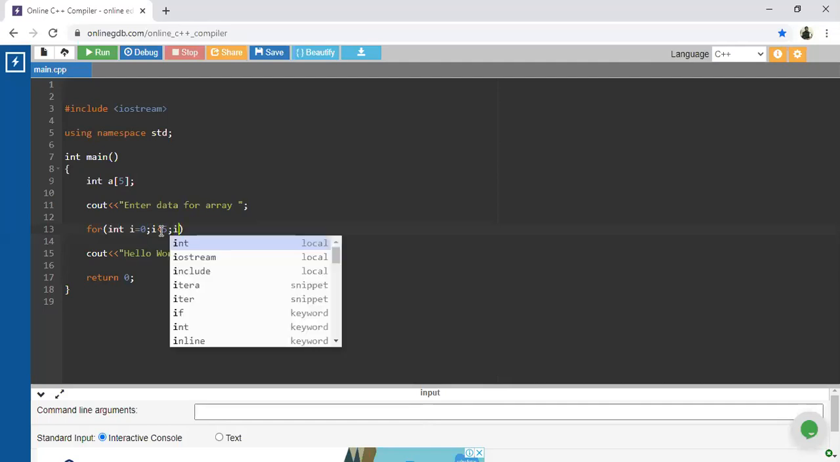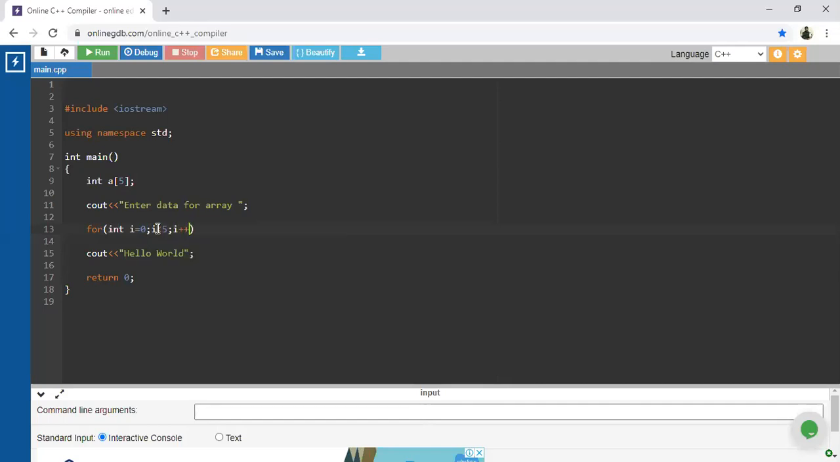And next i plus plus. This particular condition is valid up to i equal to 4. When i is equal to 5, this particular condition goes to false, or it will return false. So from 0 to 4, it covers 5 different indices.